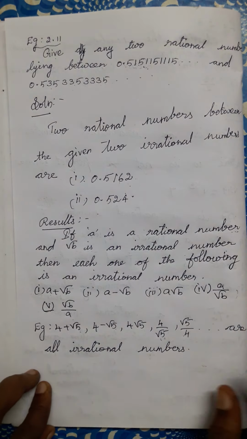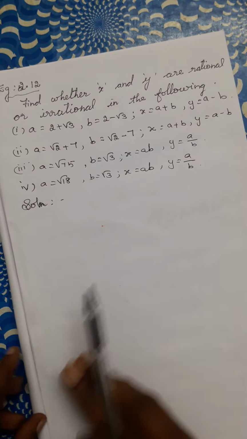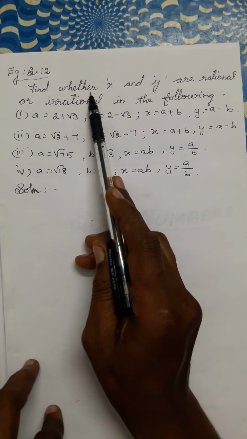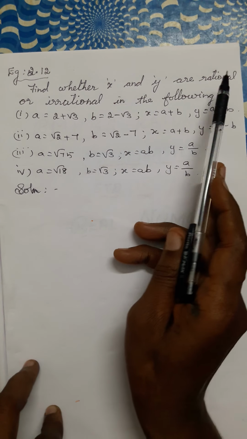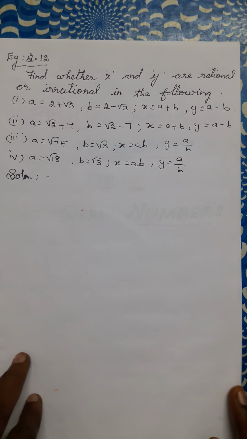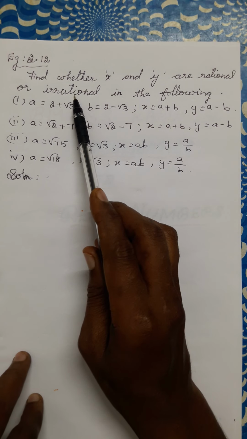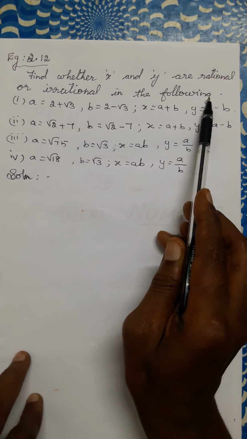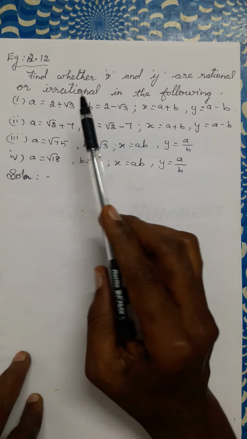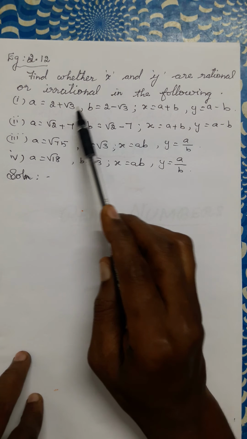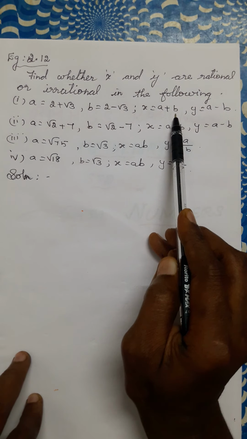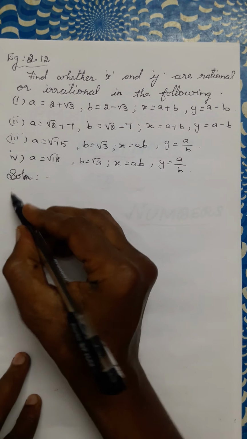Next, example 2.12. Find whether x and y are rational or irrational in the following. We have to find out whether x and y are rational or irrational. First, a is 2 plus root 3, b is equal to 2 minus root 3. x is equal to a plus b, y is equal to a minus b.